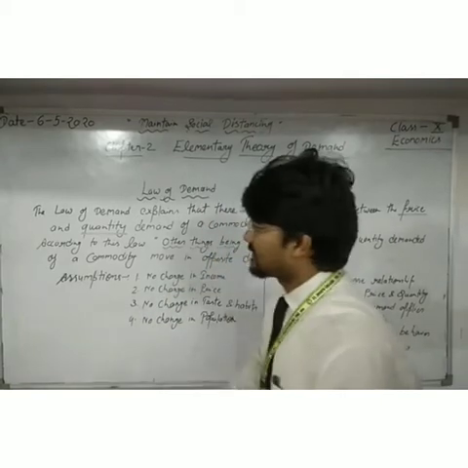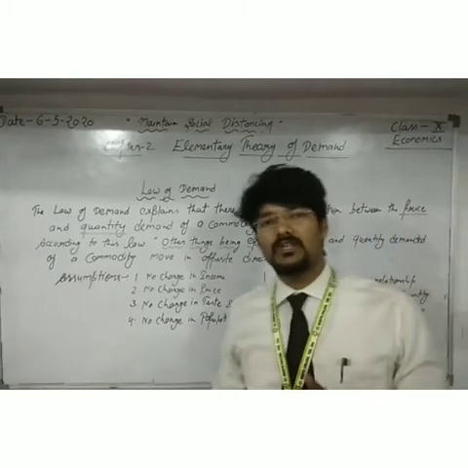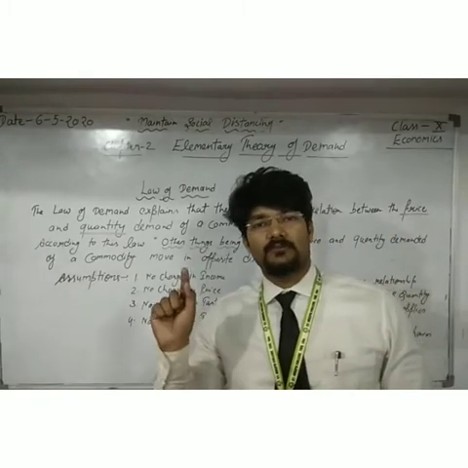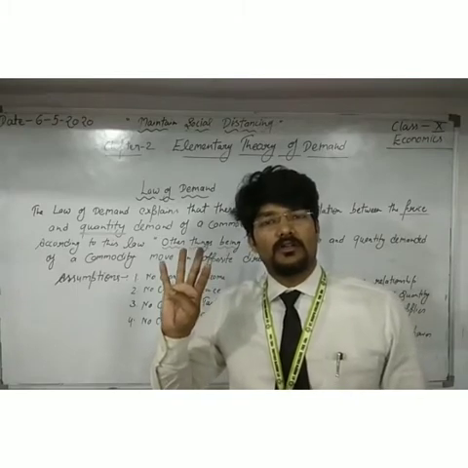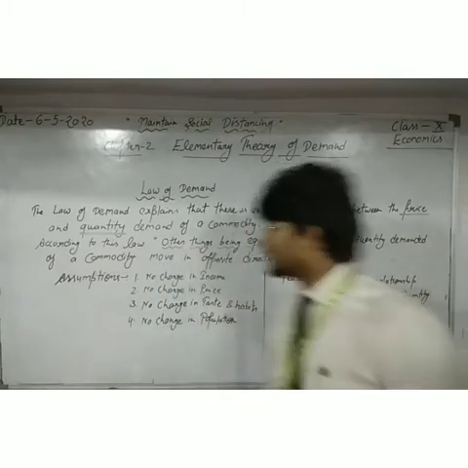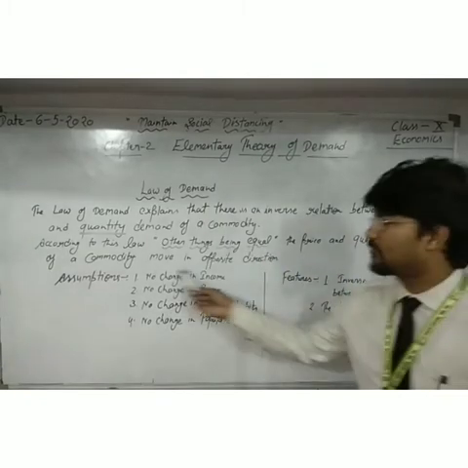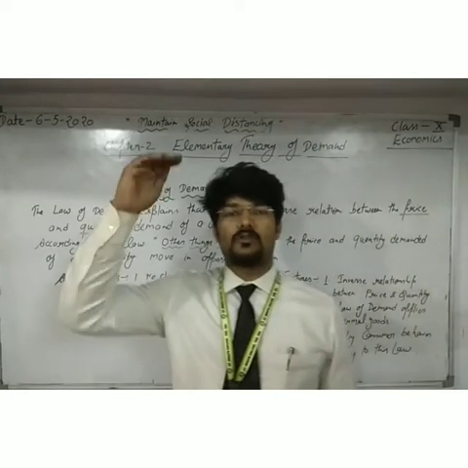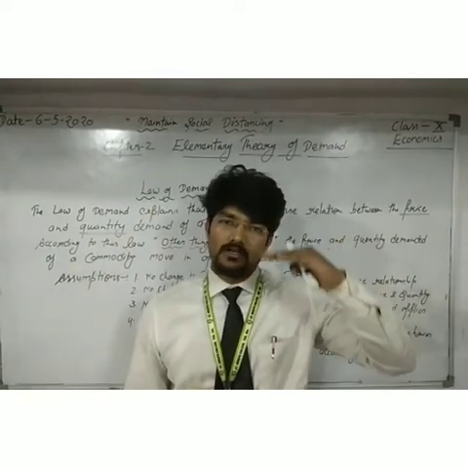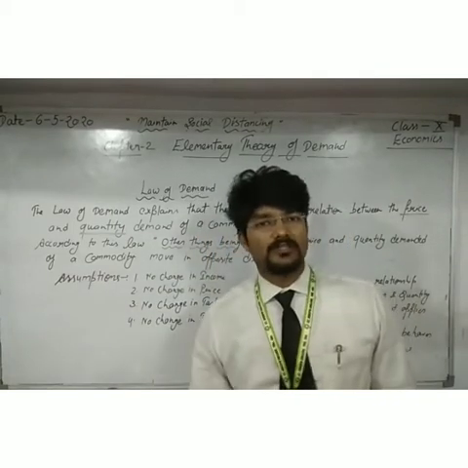As it is written, according to this law, other things being equal. Other things being equal means things like tastes and preferences, habits, population, incomes, these kinds of things. Other things being equal, the price and the quantity demanded for a commodity move in opposite directions. As we have discussed, when price goes up, the demand will go down. Now we talk about the assumptions of this law.